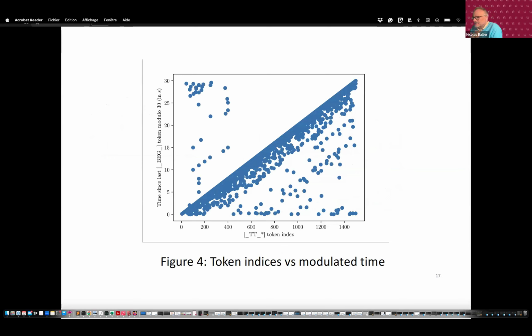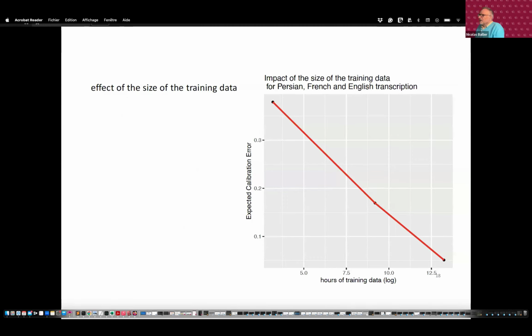The prediction is done, and you can see here this really linear model that says that basically the bigger your TT token, the longer from the beginning anchor point it represents. So these TT tokens actually are indices of time.